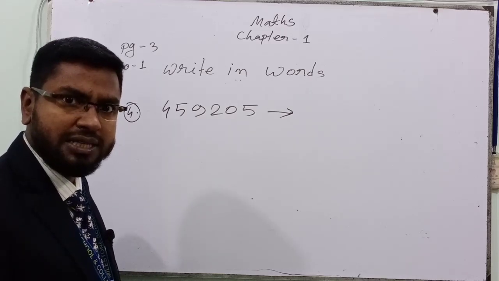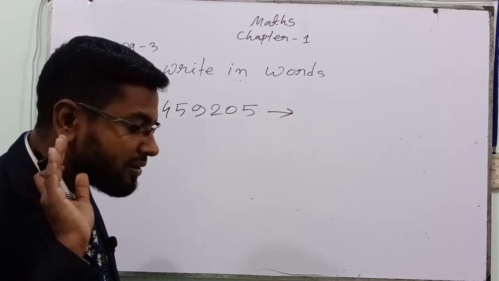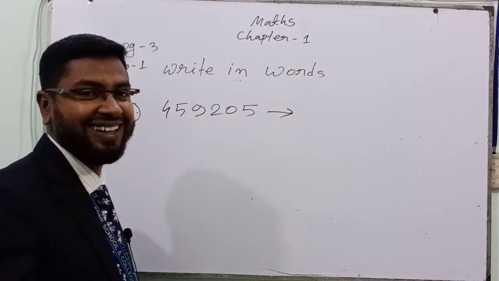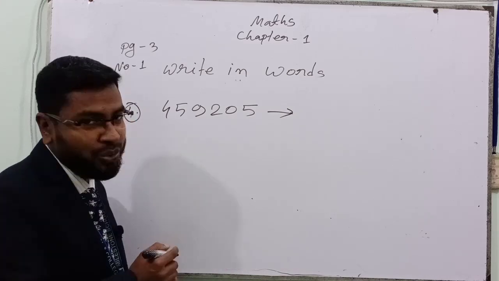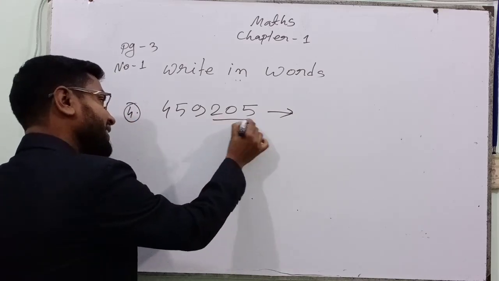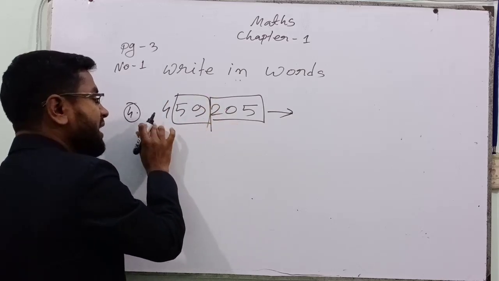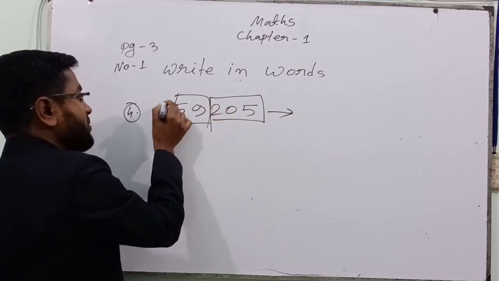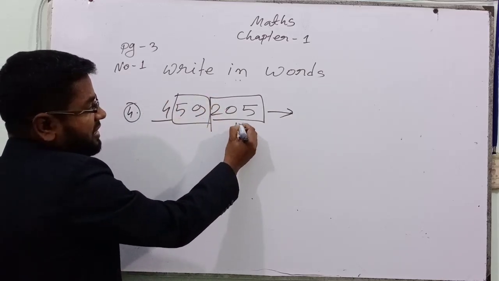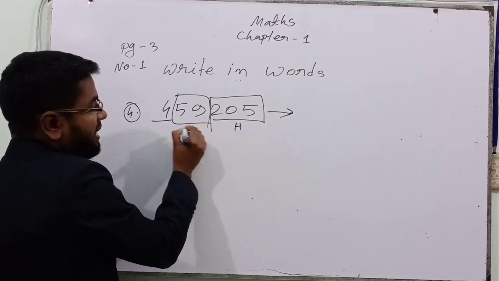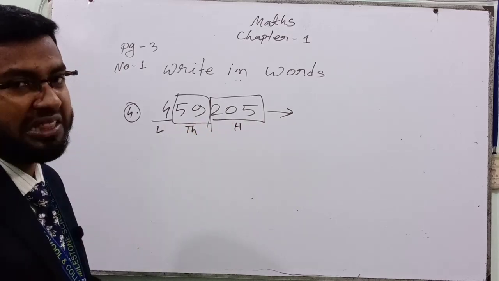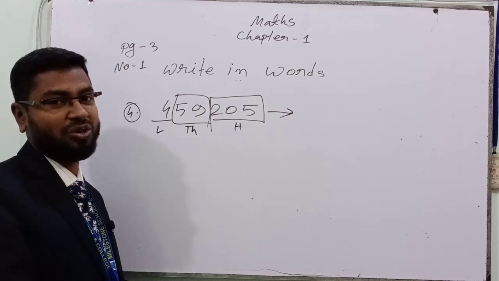Use that magical sentence. What is that one? Yes. 3, 2, 2. 3 for one box, 2 for another box, and this is not a full box. So we know this is 100, this is 1000, and this is lakh. Now I think everyone can solve it.